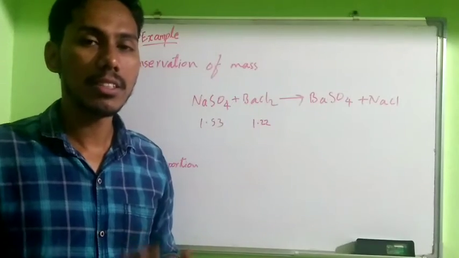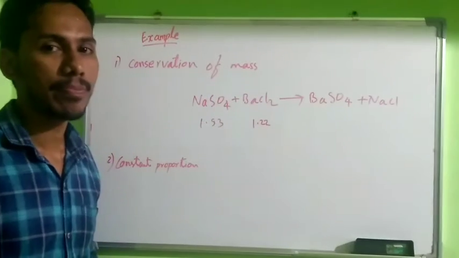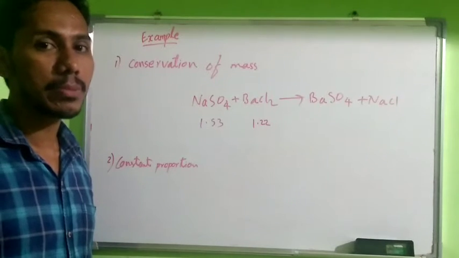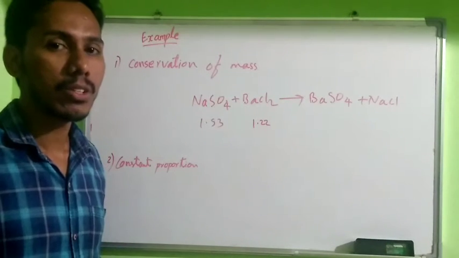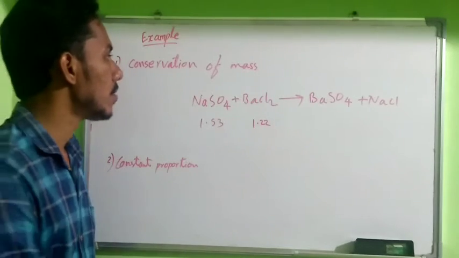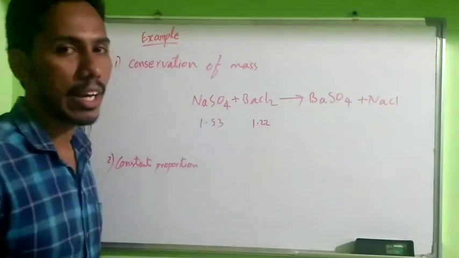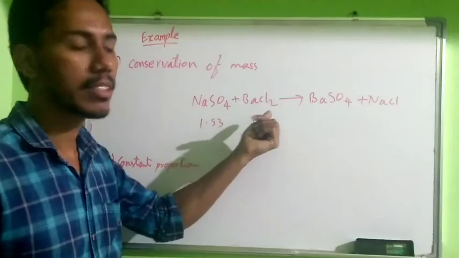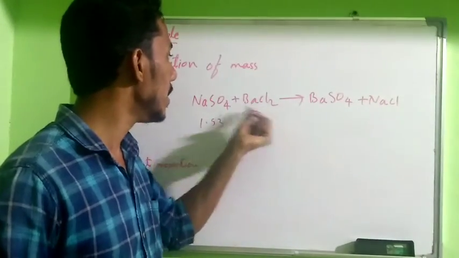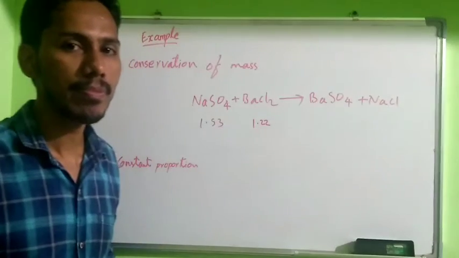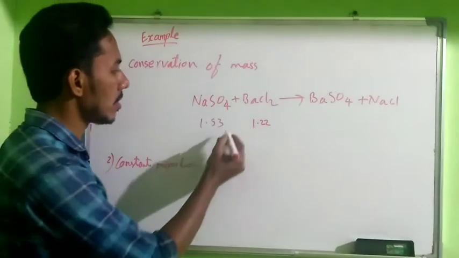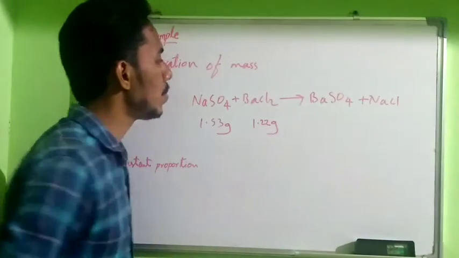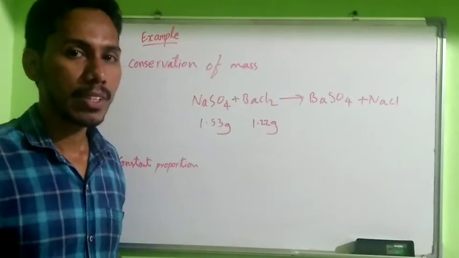So let us understand these two laws by taking examples. First one, conservation of mass. Conservation of mass means mass can neither be created nor destroyed. In this case, we take sodium sulfate and barium chloride and combine them. The reaction starts and forms BaSO4 and NaCl. This is the reaction. If you take 1.53 gram of sodium sulfate and 1.22 gram of barium chloride, then the